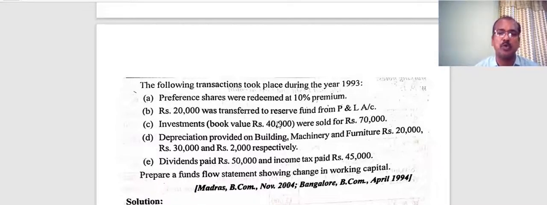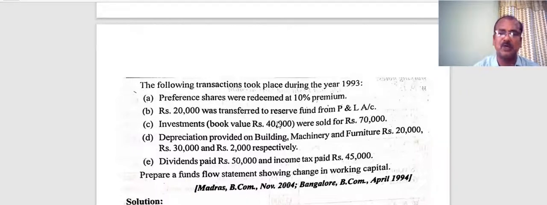C, investments of book value 40,000 were sold for 70,000. So an investment costing 40,000 was sold at a profit of 30,000. The total sale proceeds come to 70,000. It is a source of fund. Depreciation provided on building, machinery and furniture are 20,000, 30,000 and 2,000 rupees respectively.